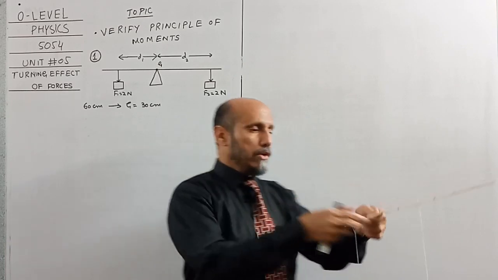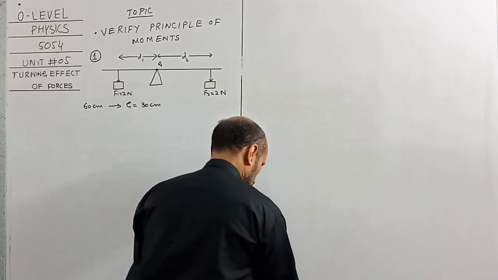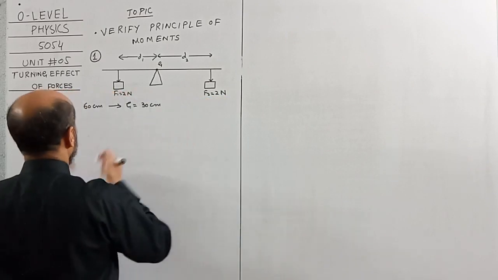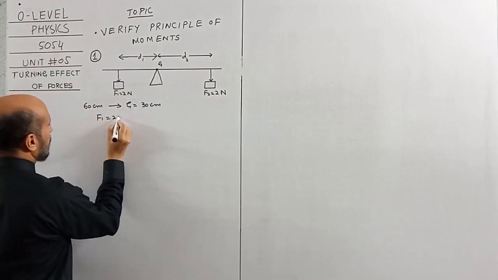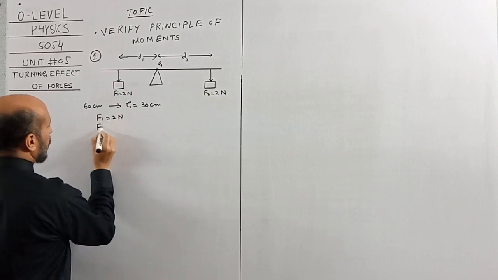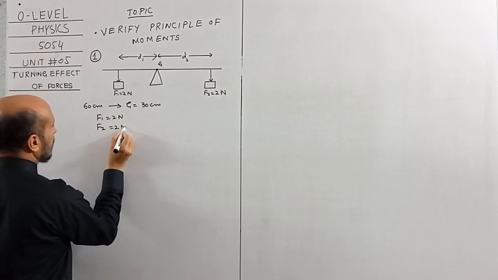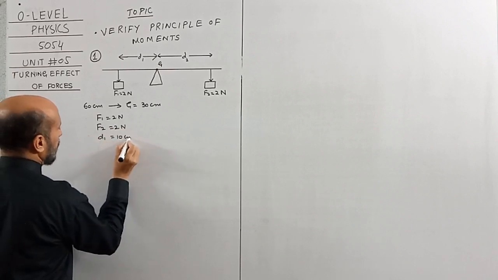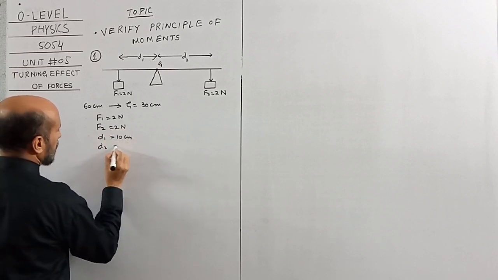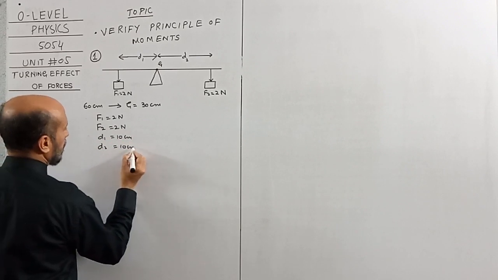So apply these values over here. F1 was 2 Newton, F2 was 2 Newton, D1 was 10 centimeter, D2 was also 10 centimeter.